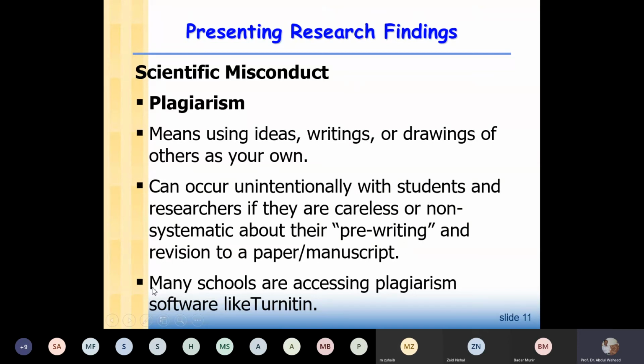Turnitin is subscription based. You don't have the license, but we have the license. We put documents in Turnitin and we get the result. For you, before submitting your report, you can use some free online software to check plagiarism in your document. Okay, and then you have to work on that to remove plagiarism.